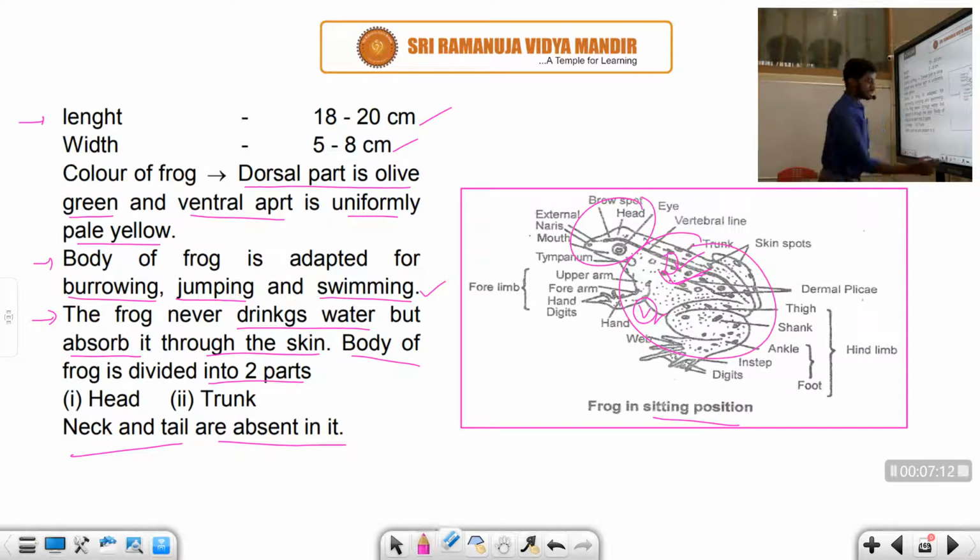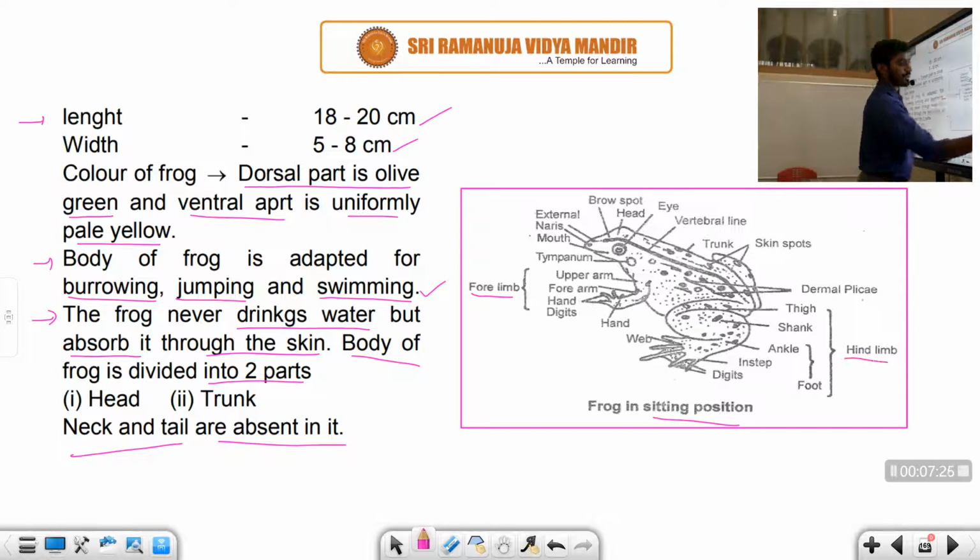Right student? Let us see the diagram of the frog here. You can carefully observe the diagram. First we'll discuss the forelimbs, and we also have the hind limbs. In the forelimbs, first there is the upper arm, followed by the forearm.